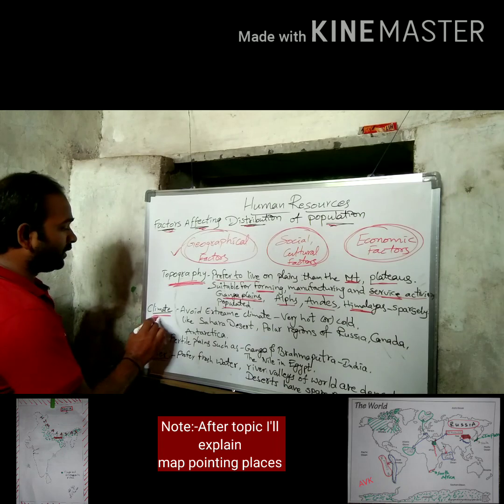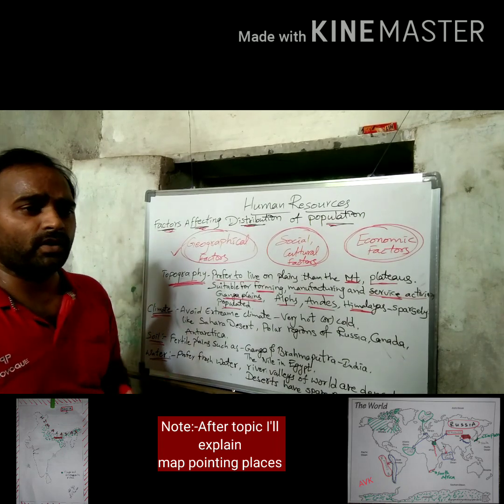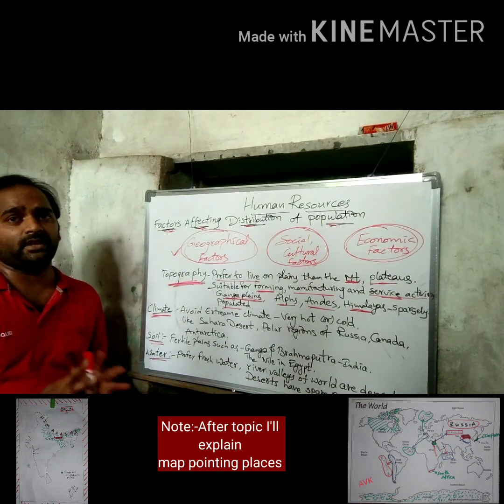Next, coming to the point, climate. All people want to live in areas with a certain climatic situation.